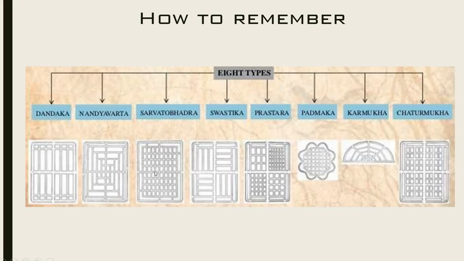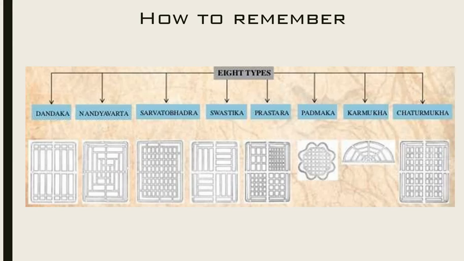When the Dandaka divides itself into four regions with similar density, and the four regions are not very much distinguishable, it is a Sarvatobhadra. When Sarvatobhadra gets demarcated or divided into four classes, you get Chaturmukha. And when Chaturmukha has unequal densities in four regions, it gives you Prastara.